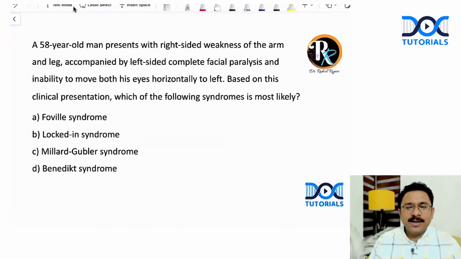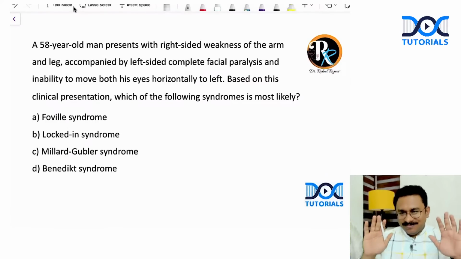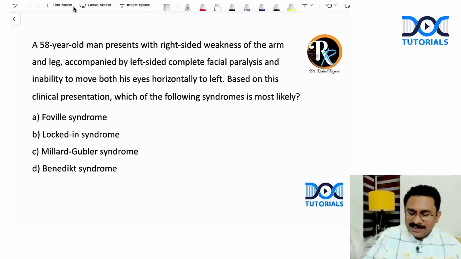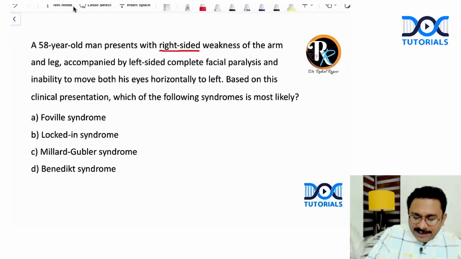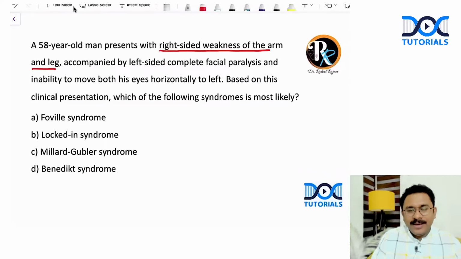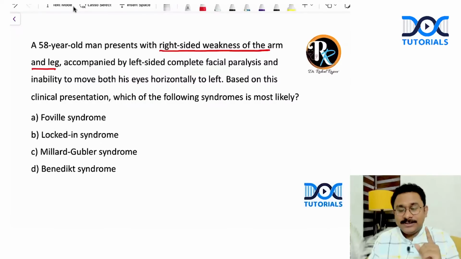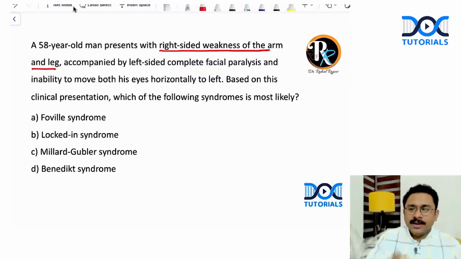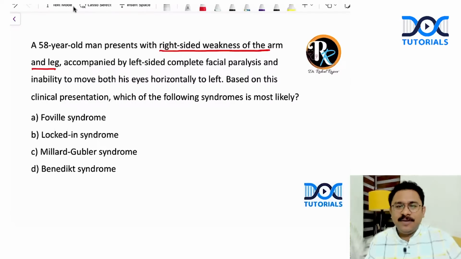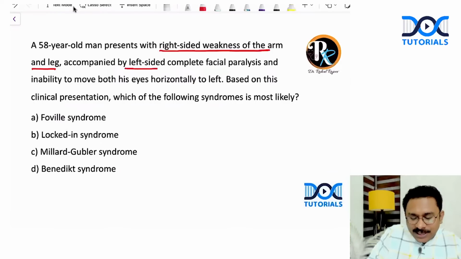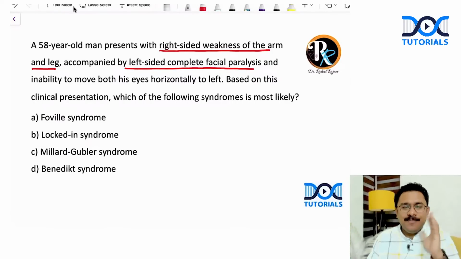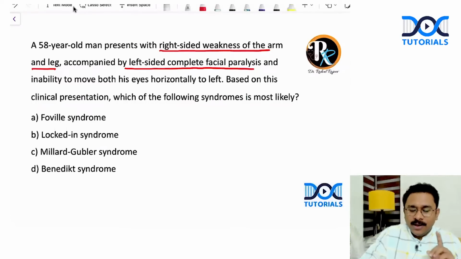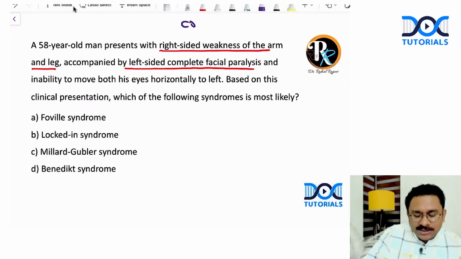A 58-year-old man presents with a right-sided weakness of the arm and leg accompanied by left-sided complete facial paralysis. Now, halt. If I look at this, right-sided weakness, so there is a right hemiplegia and left-sided complete facial paralysis. So is it LMN or UMN? Complete facial paralysis means it is LMN facial palsy. So when you get an ipsilateral facial palsy, which is LMN type, not UMN, and a contralateral hemiplegia, we are considering a crossed hemiplegia.